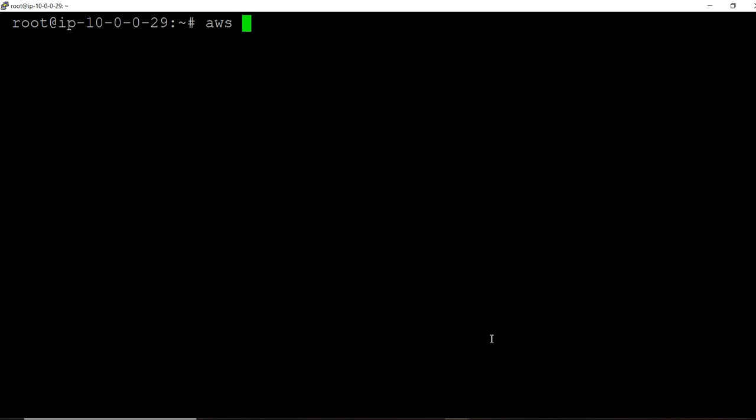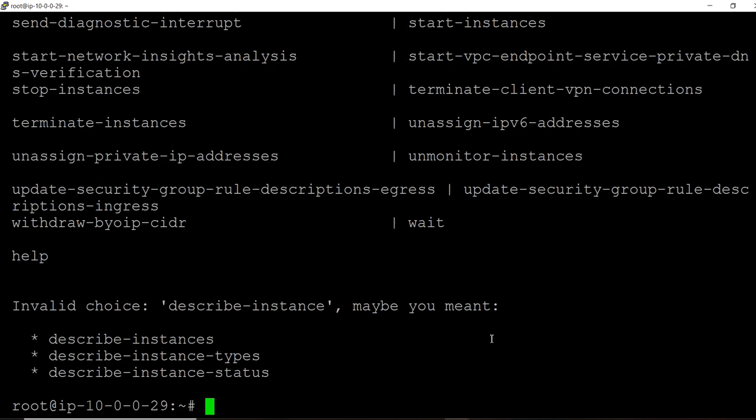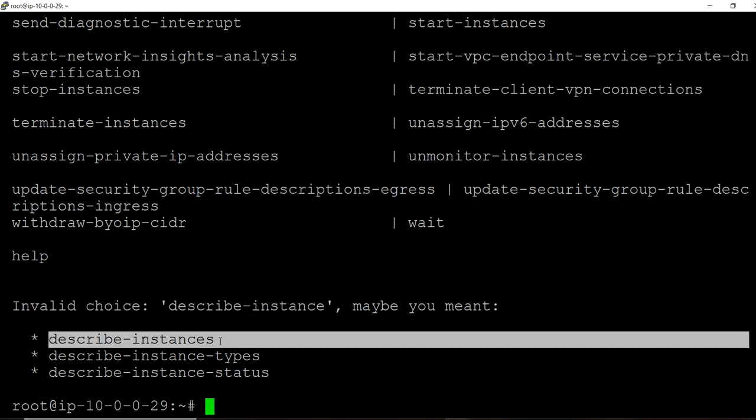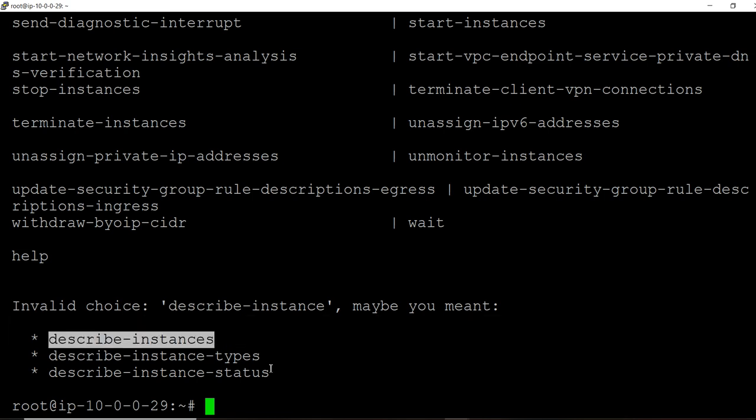Now I will execute aws ec2 describe-instances. So that means in the command line, we missed the s at the end of instances. Okay, aws ec2, just copy this.